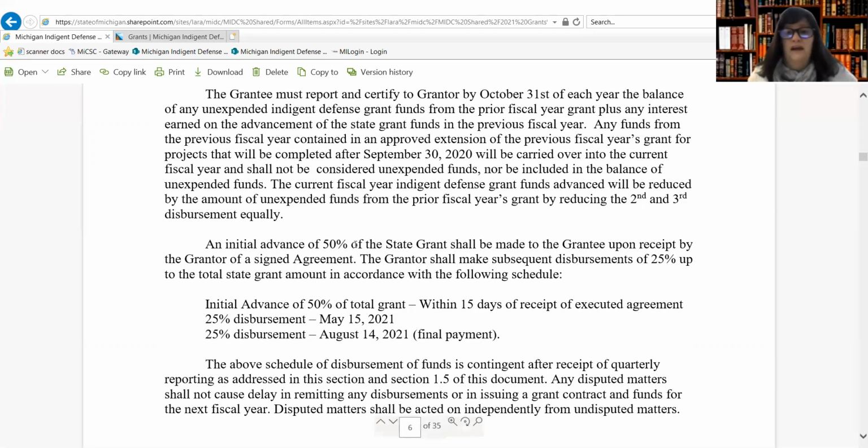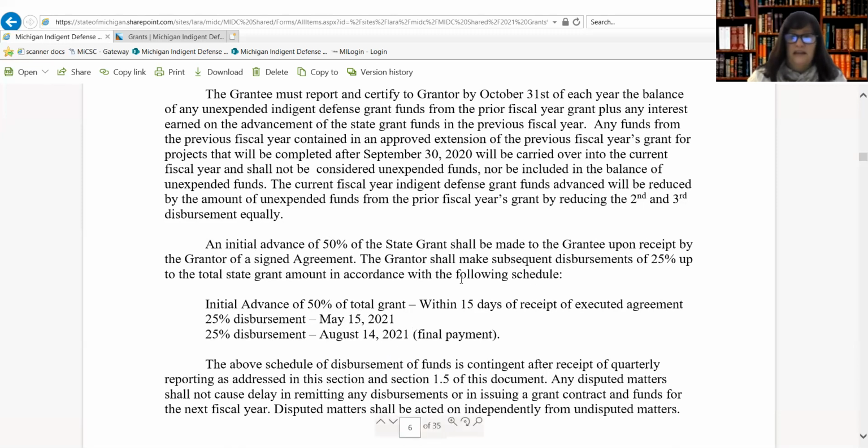All systems that have a contract with the MIDC should have received this funding by now, and it would be deposited into your 260 fund and would be identified as a printout of the general ledger for that fund that will support the FSR submitted for this quarter. The dates, again, May 15th and August 14th for the two subsequent payments.